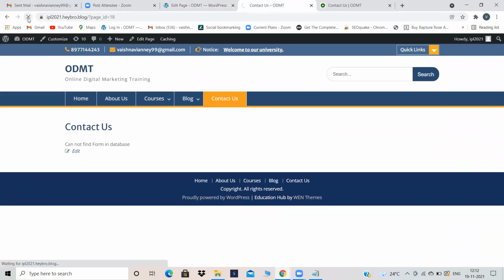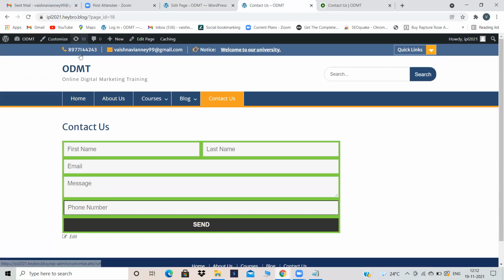Now let's refresh and see whether our contact us form is appearing or not. Can you see, guys, over here our contact us form has appeared. First name, last name, email, message, phone number, send. Now if anybody opens this website, the contact us form will appear to them. That means now you can also fill the contact form.